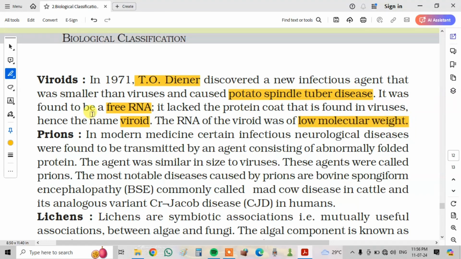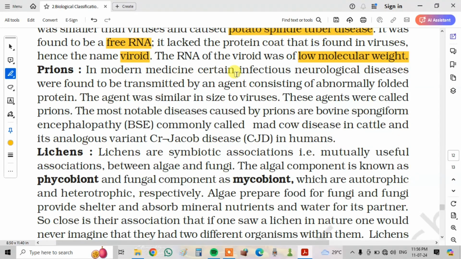Next, prions. In modern medicine, certain infectious neurological diseases were found to be transmitted by an agent consisting of abnormally folded protein. The agent was similar in size to viruses. These agents were prions. The most notable diseases caused by prions are bovine spongiform encephalopathy (BSE), commonly called mad cow disease in cattle, and its variant Creutzfeldt-Jakob disease (CJD) in humans.